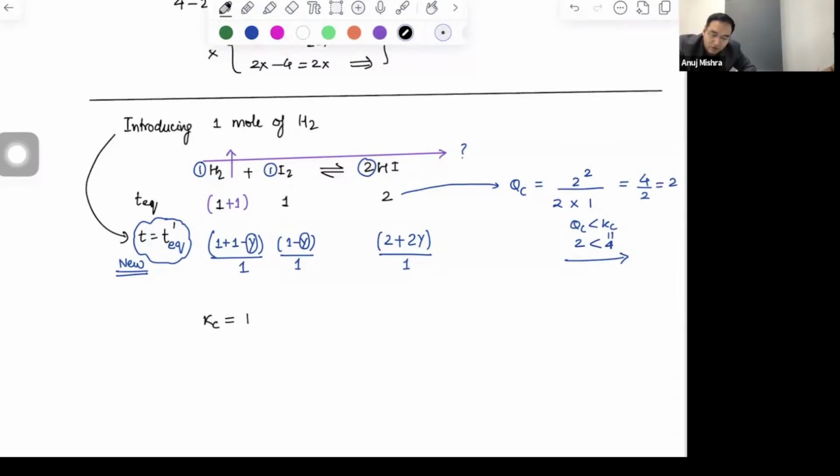So what will be the value of Kc? Kc is 4. And the 4 is, again we say HI whole square divided by H2 1, I2 1. At new equilibrium, I am again redefining Kc with the same value of Kc because temperature has not been changed. So what will be the number here? 2 plus 2y whole square divided by 2 minus y into 1 minus y. कर लोगे? अब इसको ओपन कर लेते हैं.